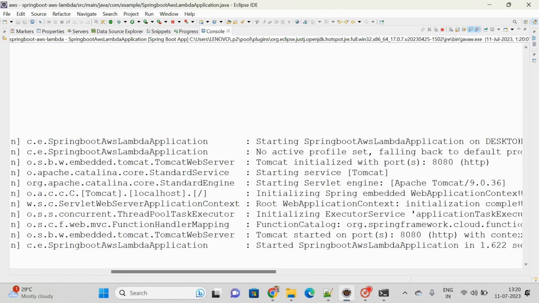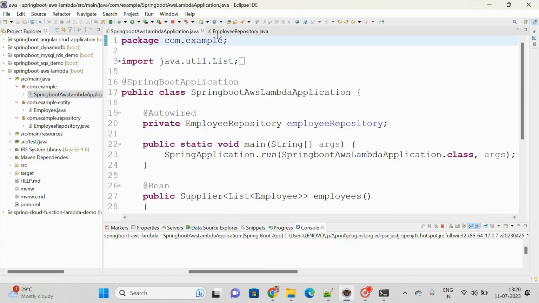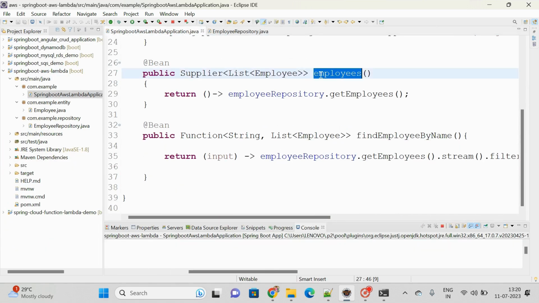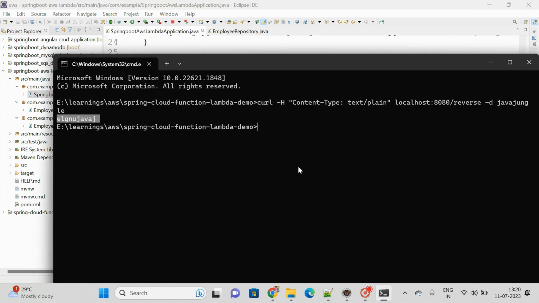Spring started here itself. Now what I want to do is, employees is the method name, right? Let me copy this, come back to here. This is another one, right? cd .. cd Spring Boot